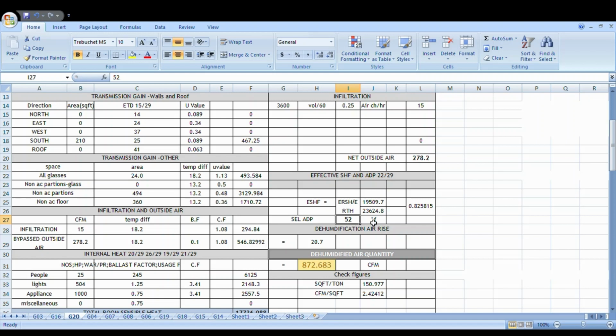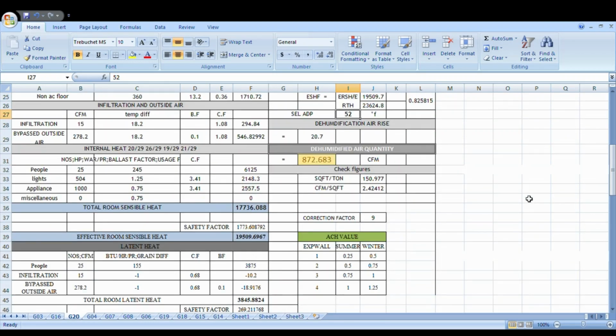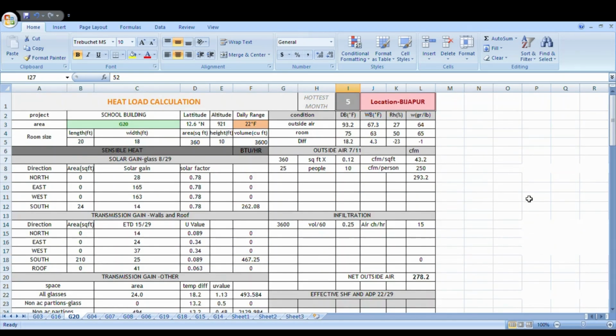Okay guys, so this completes our HVAC heat load calculation.